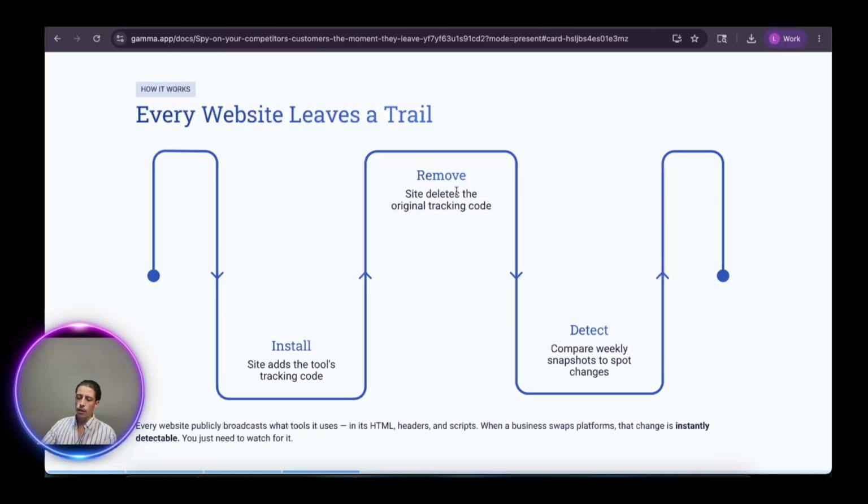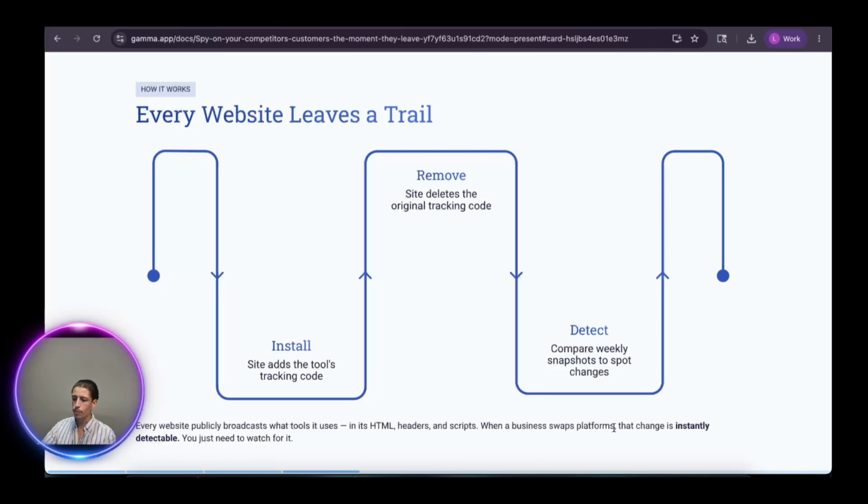Okay, now the next thing we're going to take a look at is basically how technographics works. So essentially, anytime you install something in a website, right, it gets embedded into the code of the website in the HTML, right? Every website publicly broadcasts what tools it uses, okay, in its HTML header and script.